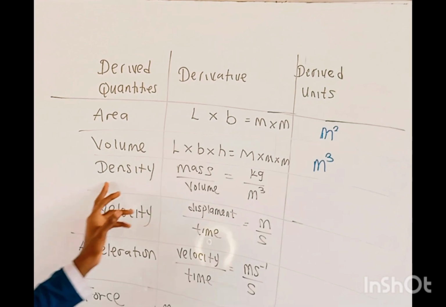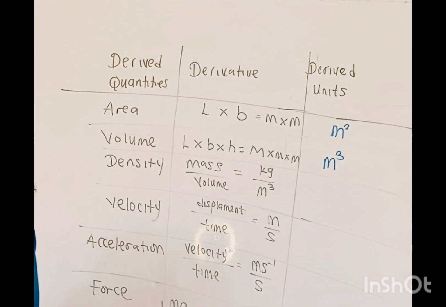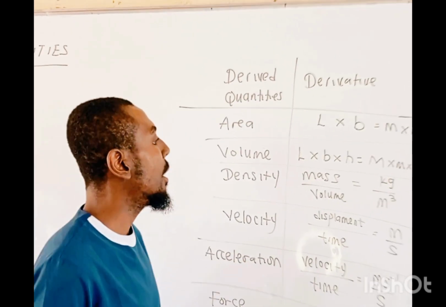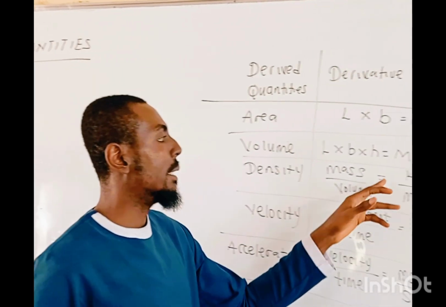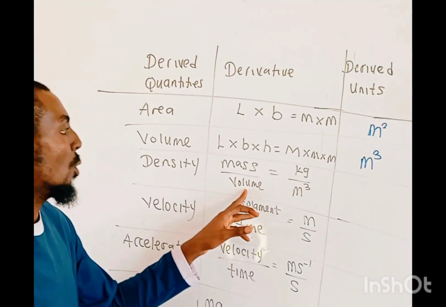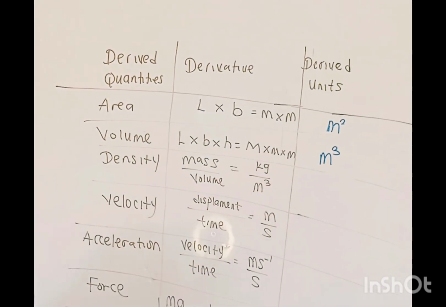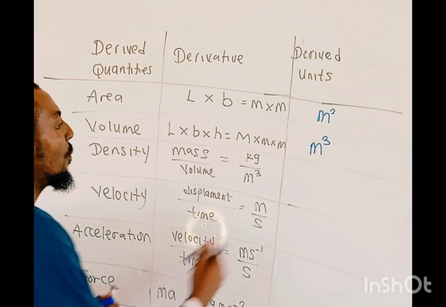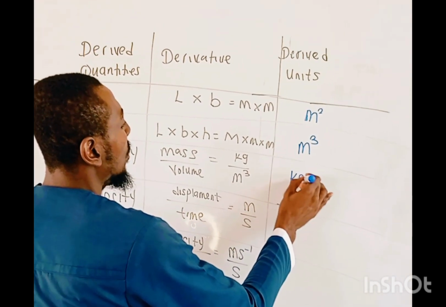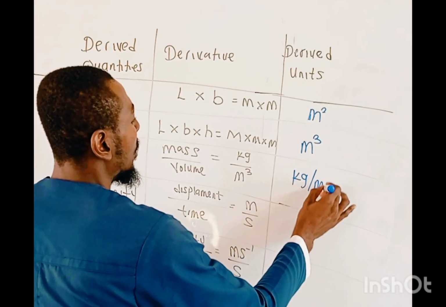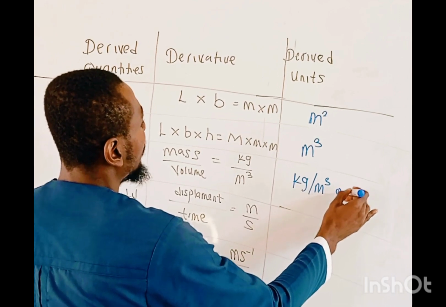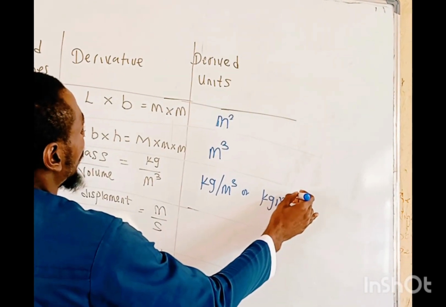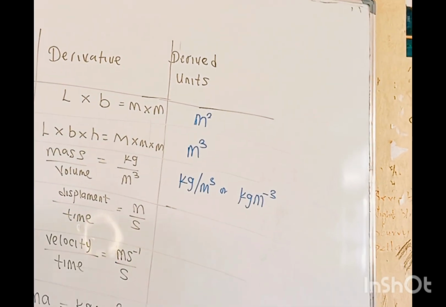Then we have the density. Density is mass over volume. And of course, the unit of mass, we all know from what we've talked about before, is measured in kilogram. Of course, the volume is already here, which is a meter cube. So kilogram over meter cube will be written as kilogram per meter cube, or sometimes in some cases you see kilogram meter to the power minus 3. So this is still kilogram per meter cube.